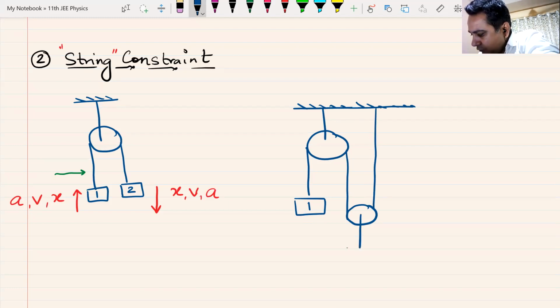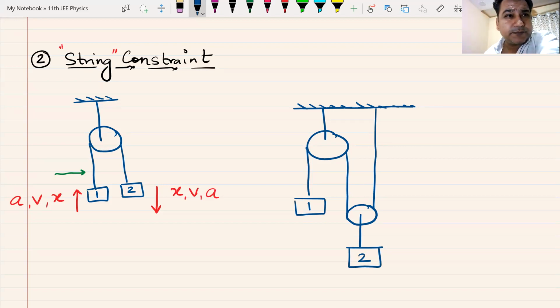Now, look at this one. Two blocks attached to each other by strings and pulleys. If this block moves down, what happens to block number one? If block number two moves down, what happens to block number one?